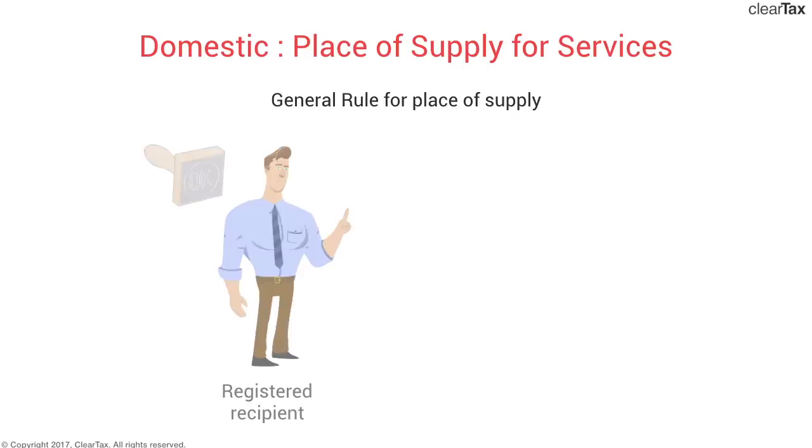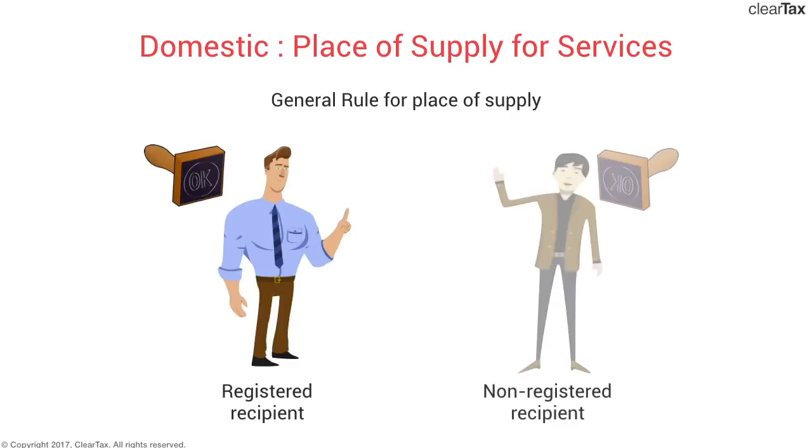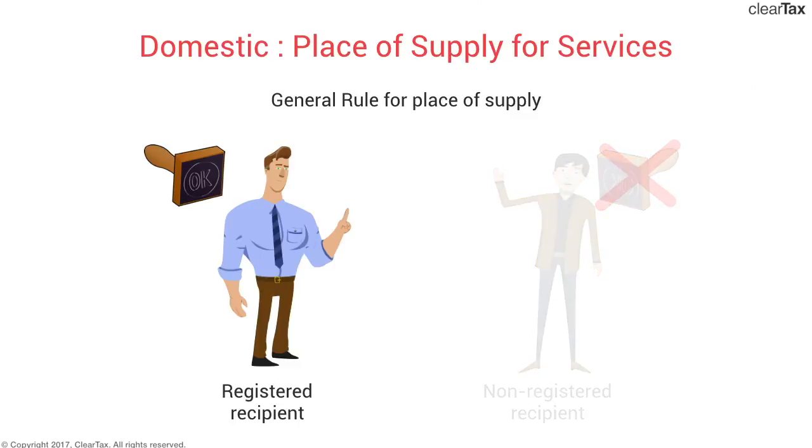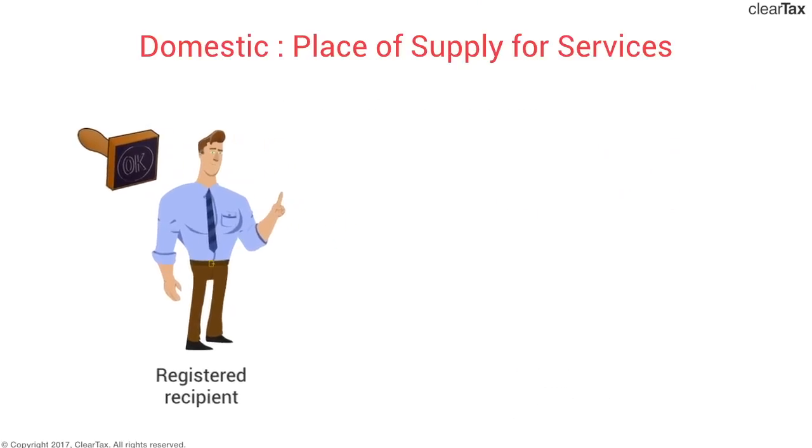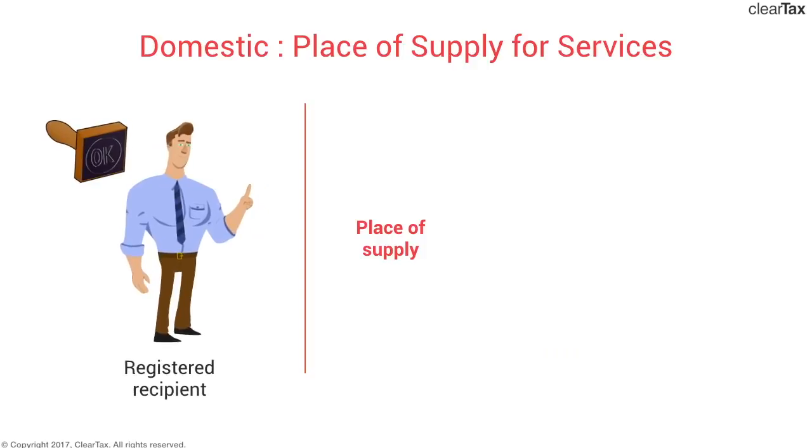It is divided into two, where the recipient is registered and where the recipient is not registered. In case the recipient is registered with GST authority, then the place of supply simply will be the location of service recipient. Simple logic, destination based consumption.